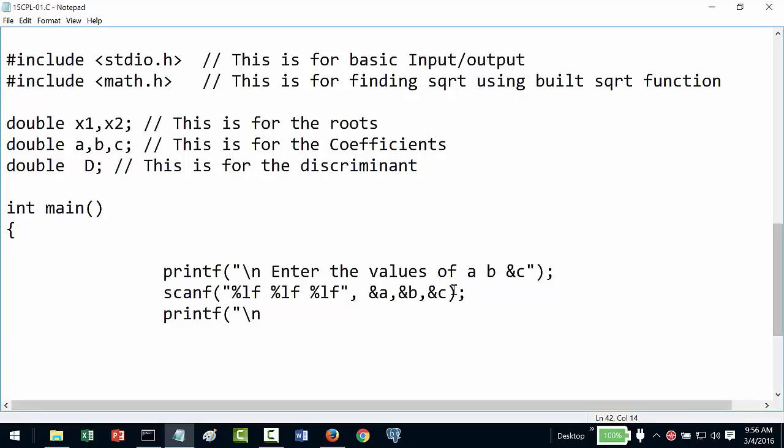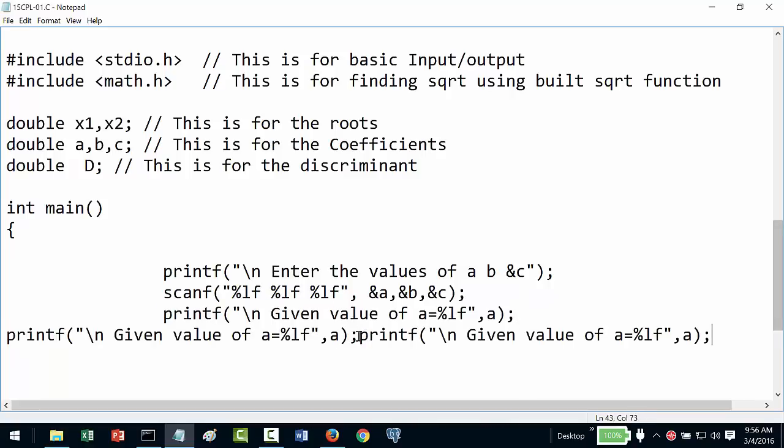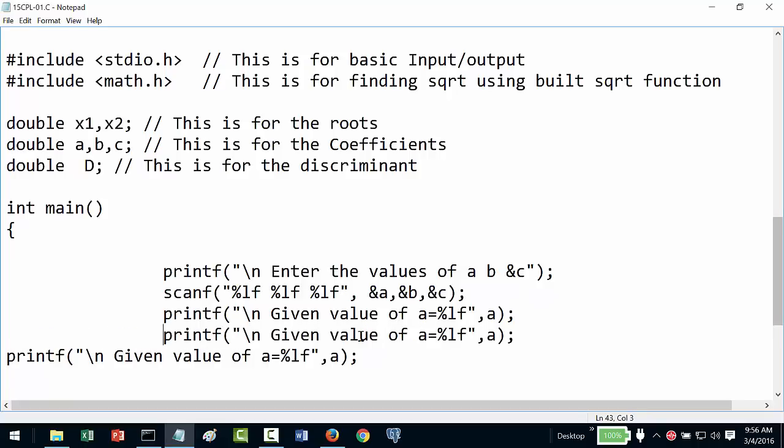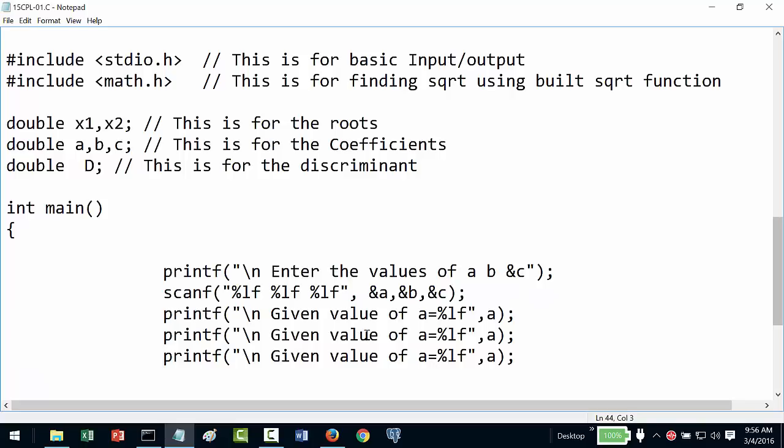So we will say my given value of A is equal to, again I have to do percentage LF because it is double. Now if I do a percentage F for double, I may get an error. Okay, so this we have to be careful. So I will do this. I have to do it for B and C both. So this will be my value of B, value of C, value of B, and value of C.